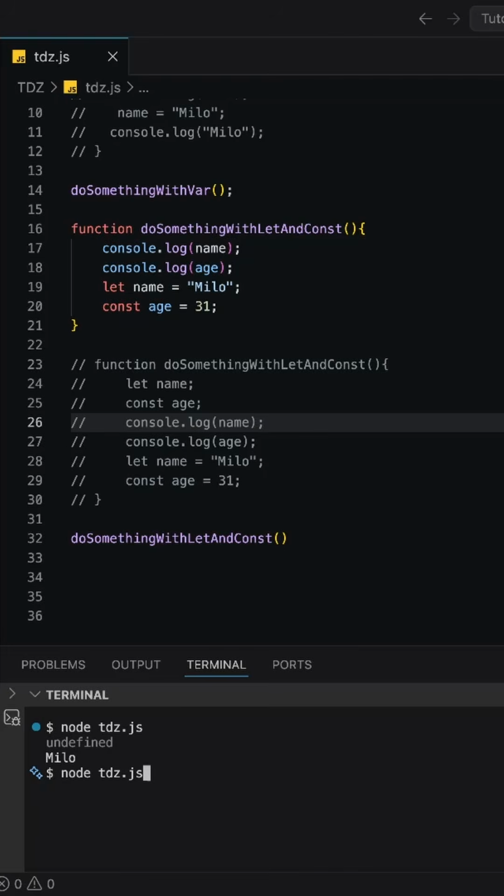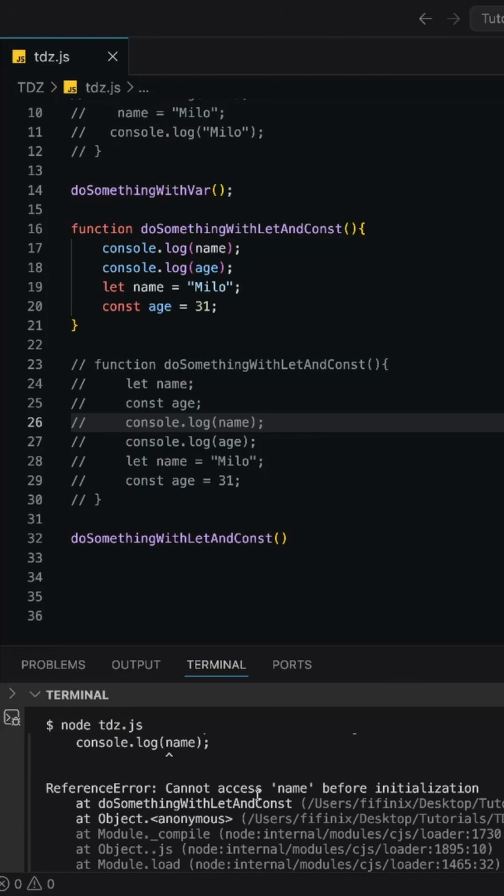If we run this, we get an error: cannot access name before initialization. This line gives you an error. So this is how it works.